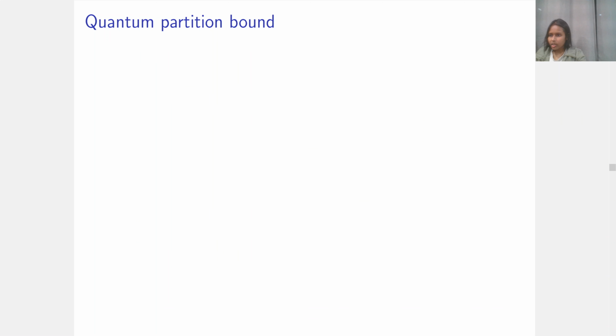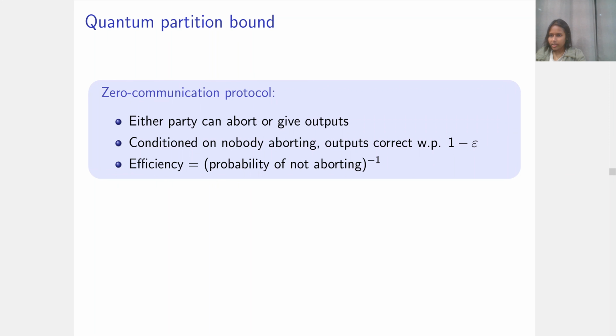Okay, now I'll explain how we get our result in a bit more detail. First, I'll explain what this efficiency or quantum partition bound is. The quantum partition bound is related to zero communication protocols. A zero communication protocol is one in which either party can abort, but conditioned on no party aborting, the protocol has to be correct with high probability. The efficiency of such a protocol is the inverse of the probability that it doesn't abort.